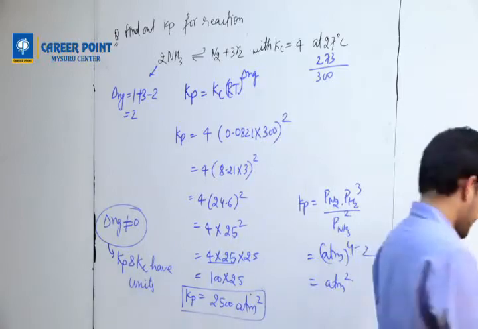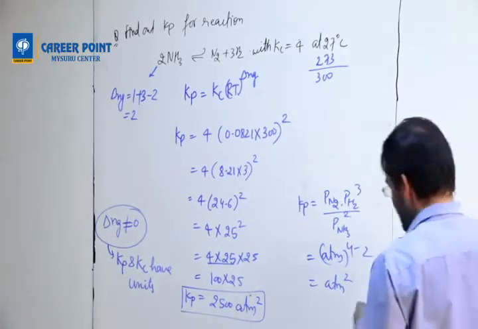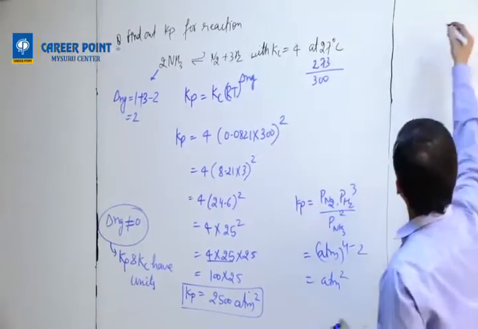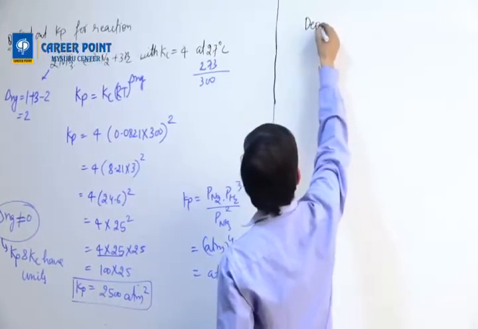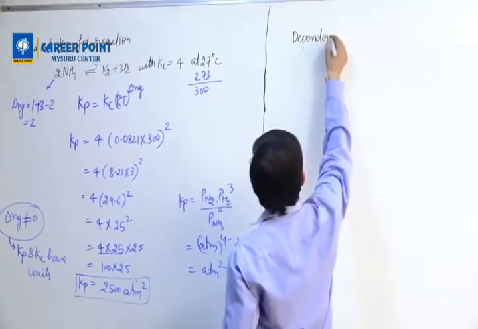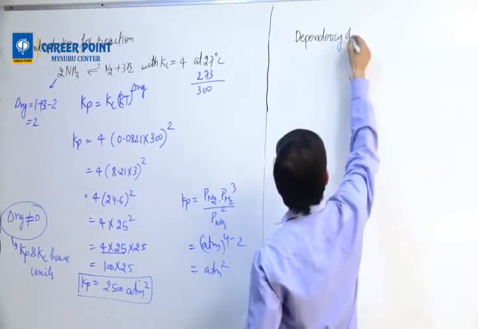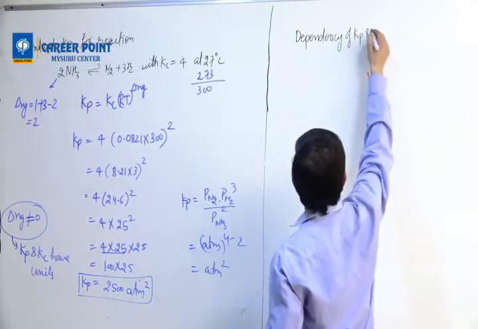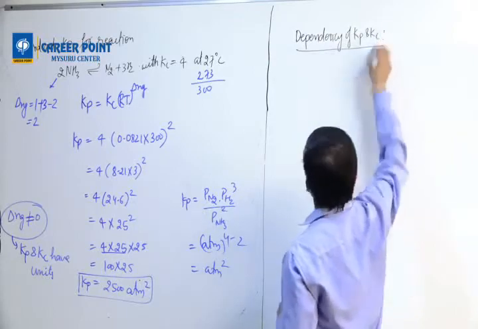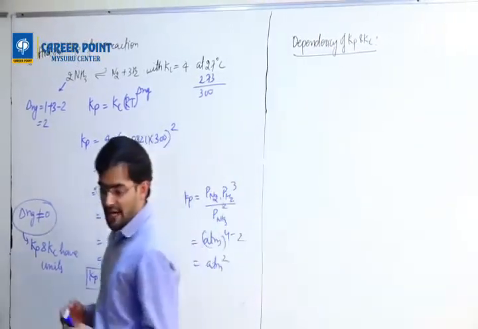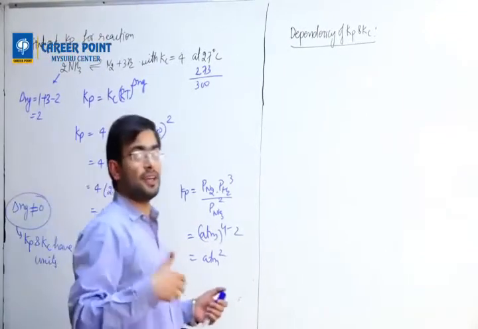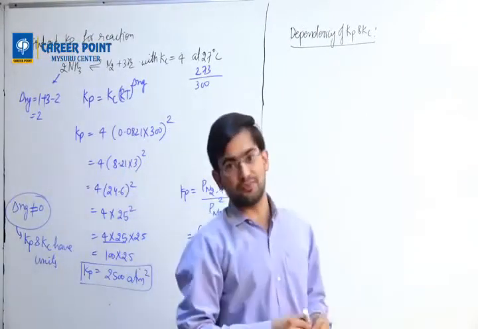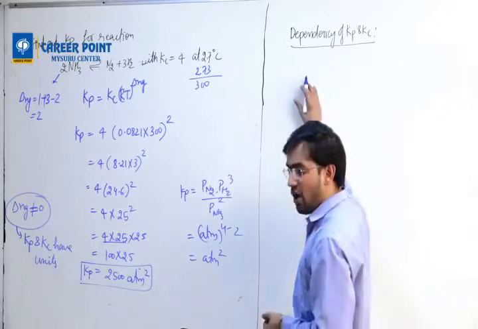Now, next thing is dependency of Kp and Kc. It means wherever Kp and Kc depend, what are the places where Kp and Kc will change? Okay, so first thing is how it will change.